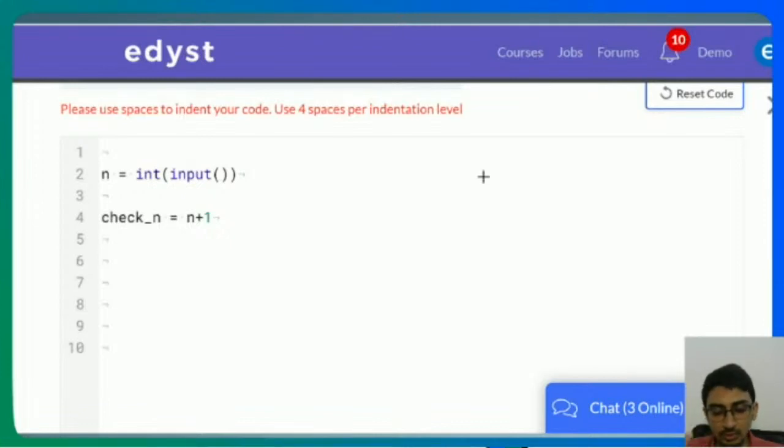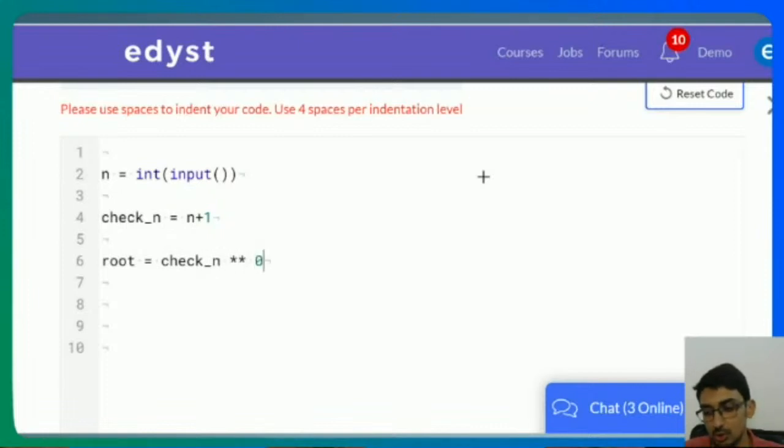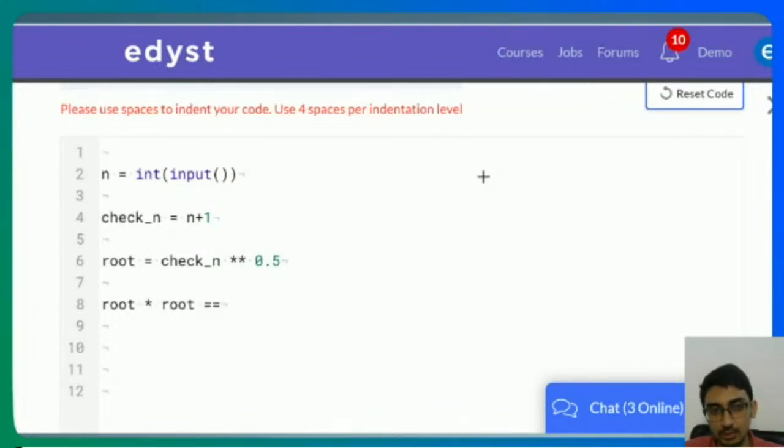Okay, so one of the ways I could do it is, let's say, I'll say root is equal to check n raised to 0.5. I can do this in Python because I have an exponent operator right away. So I can just raise it to half and I can get a square root. And I can check if root into root is equal to check n. Or rather, I guess we can do it like this also.